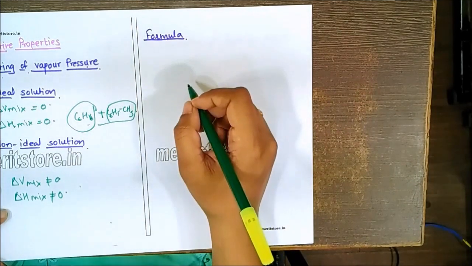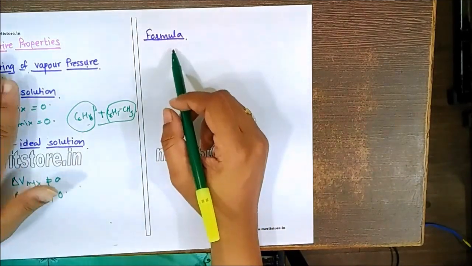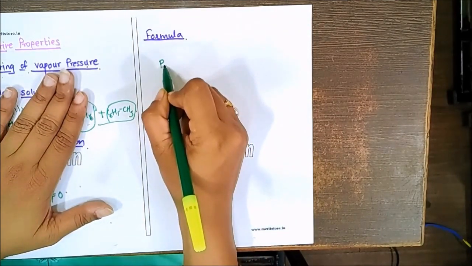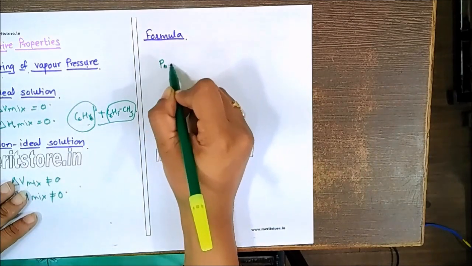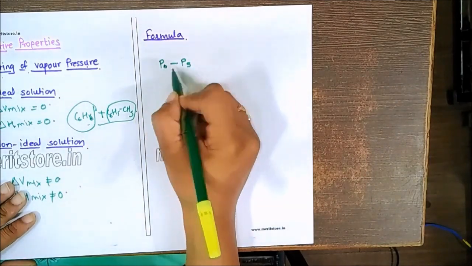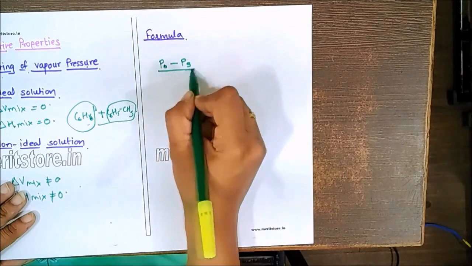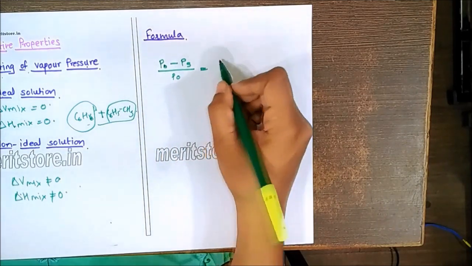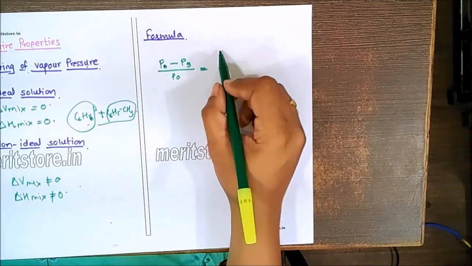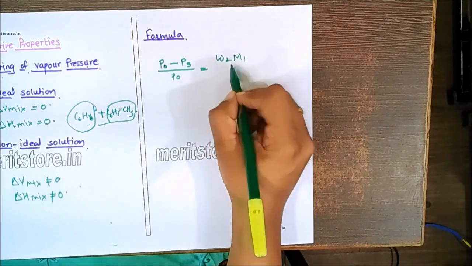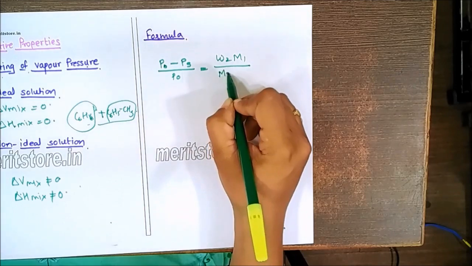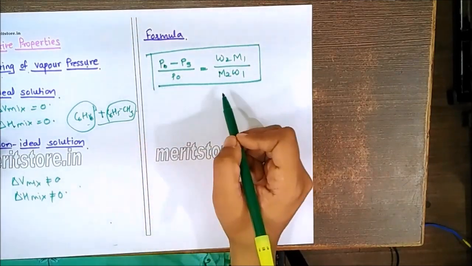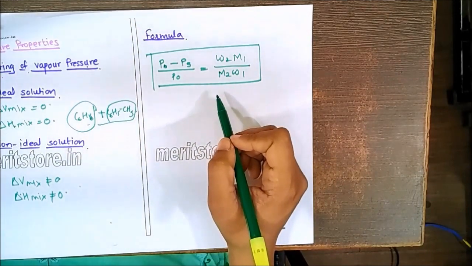Now in case of the formula, just remember there is a lowering of vapor pressure. If the original pressure of the solvent is P0 and of the solution is PS, the relative lowering of pressure, P0 minus PS divided by P0, will be equal to X2. That is to be calculated as W2 into M1 divided by M2 into W1. So this is the formula which we have to remember. We are going to use it for MCQ solving.